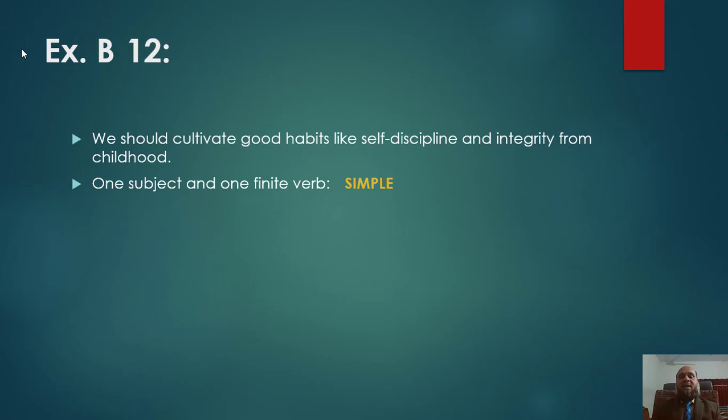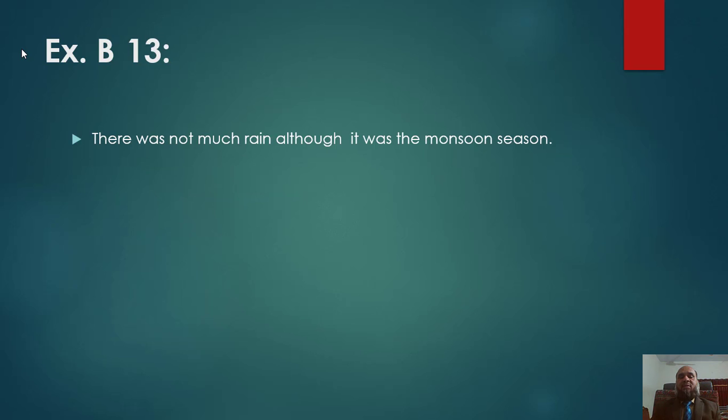Now we go to sentence number 12. We should cultivate good habits like self-discipline and integrity from childhood. We will have to identify whether this sentence has one clause or more than one clause. Yes, this sentence has only one subject, we, and one finite verb, cultivate. So this is a simple sentence because it has only one independent clause.